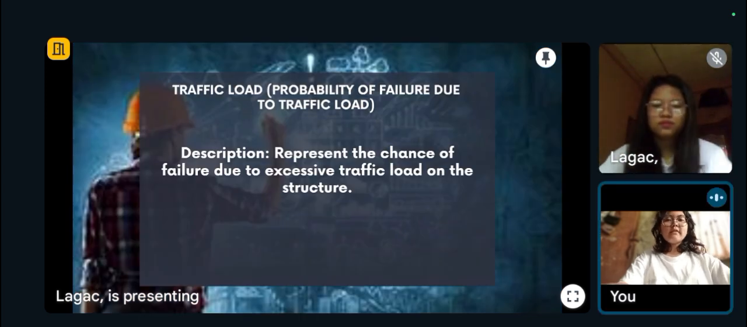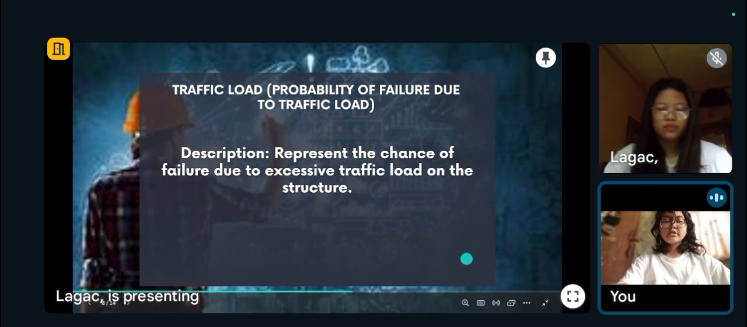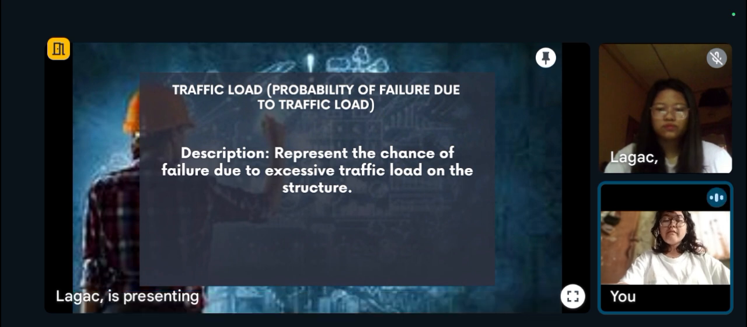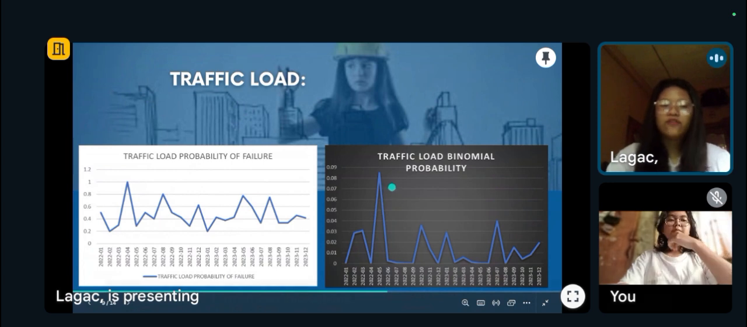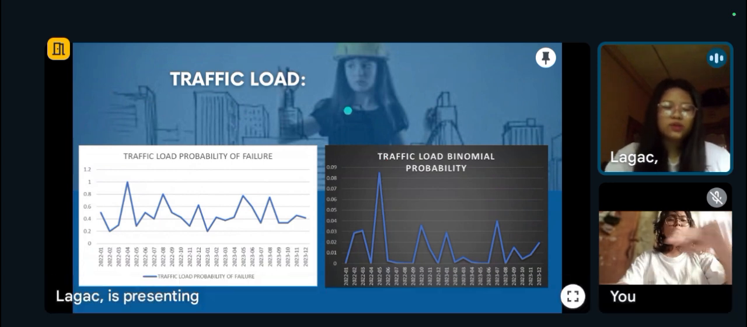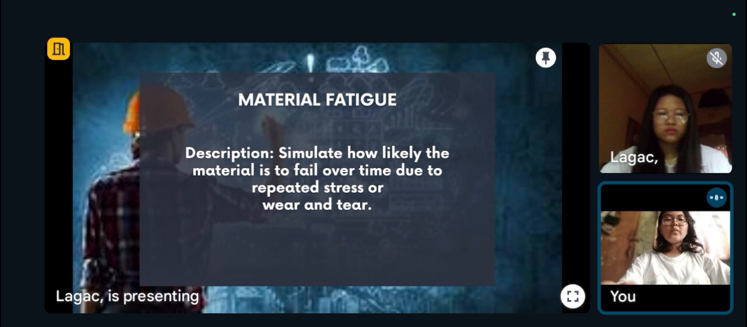Next, we have here traffic loads. This refers to the weight or pressure a structure has to support, like the number of cars or trucks driving over a bridge or a road. The more vehicles there are, or the heavier they are, the more stress is placed on the structure. As you can see in the graph, in traffic load, the highest probability of failure is in April 2022, and the highest probability of traffic load is in May 2022.